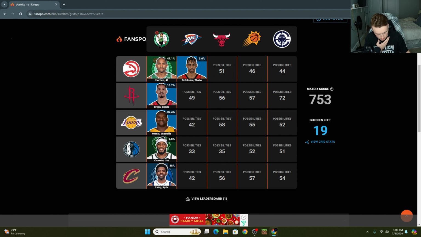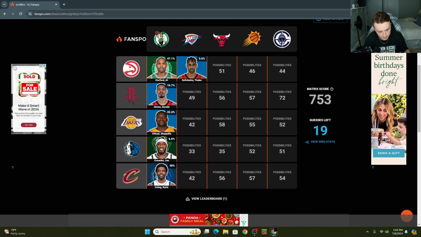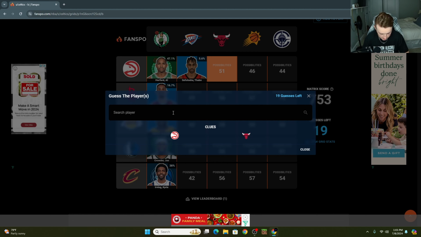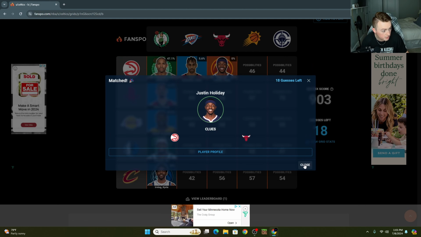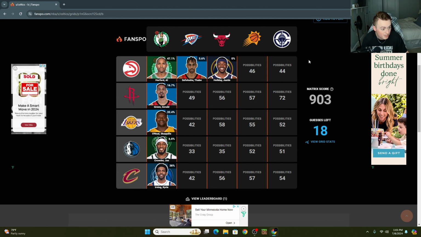Bulls and Hawks. I should know Bulls players just off the bat. For those of you that don't know, the Bulls are my favorite team. I'm trying to think. Justin Holiday. He's been on both these teams, right? Justin Holiday. I was just thinking of guys that have been moved a ton. 0% of people guessed him up to this point. What y'all know about my basketball knowledge? Justin Holiday. All right.